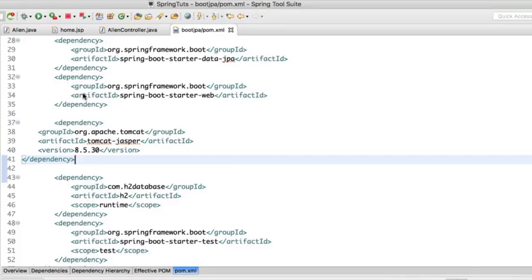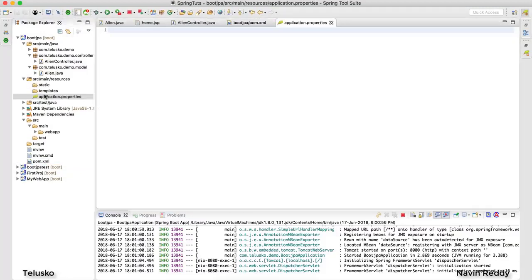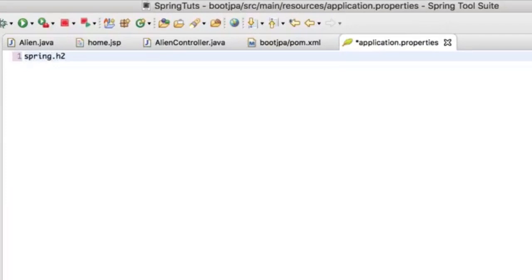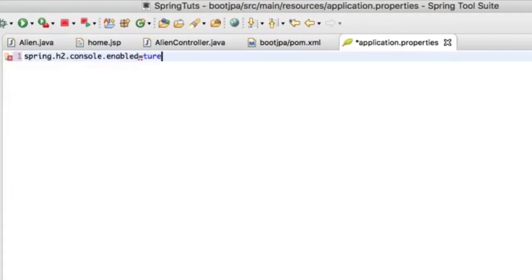And for that, we need to do some settings. Now, luckily, Spring Boot has a concept of auto configuration, and it will do the configuration for you. You just need to specify what you want. And the way you do that is by going to a resource. In this application.properties, you just need to set one property, which is spring.h2. Is it there? Yes, dot console. You just need to say enabled equal to true. That's it. That's the first thing you do.